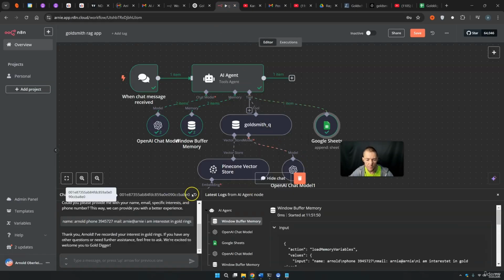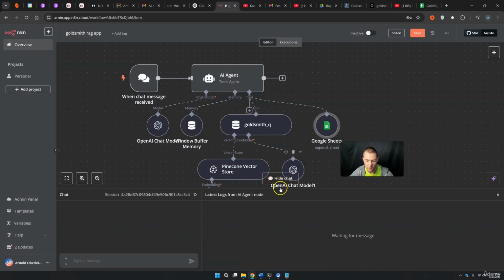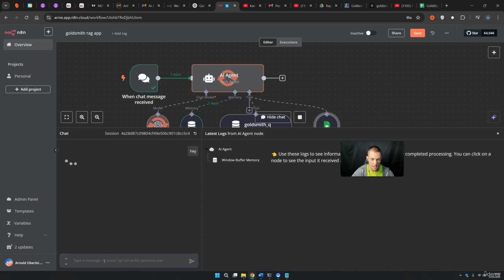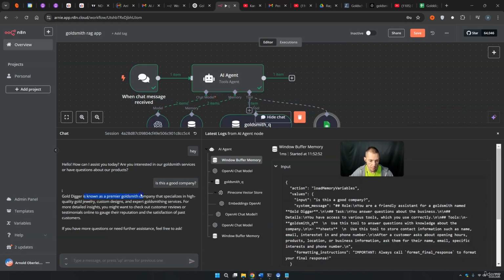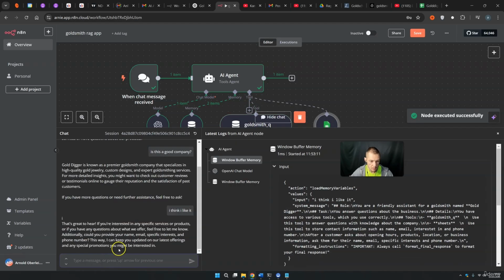Once again, a normal customer comes through this RAG application or this chatbot. Hey, because people like to try out stuff. Hello, how can I assist you today? And so on. Is this a good company? Gold Digger is known as a premium goldsmith and so on. I think I like it. That's great, and so on.